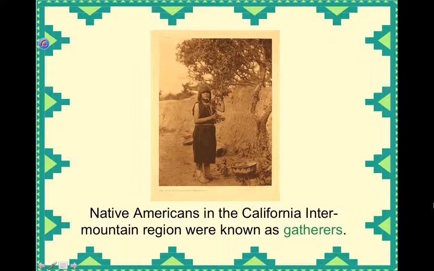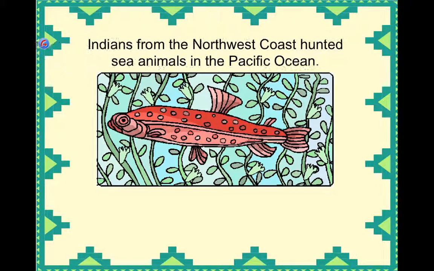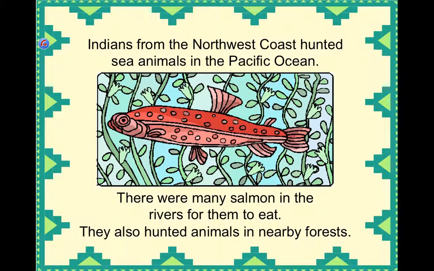Native Americans in the California Intermountain region were known as the gatherers. There were few natural resources in this region. These Native Americans gathered acorns, seeds, and fruit. They also dug up plant roots to eat for food. Indians from the northwest coast hunted sea animals in the Pacific Ocean. There were many salmon in the rivers for them to eat, and they also hunted animals in the nearby forests.